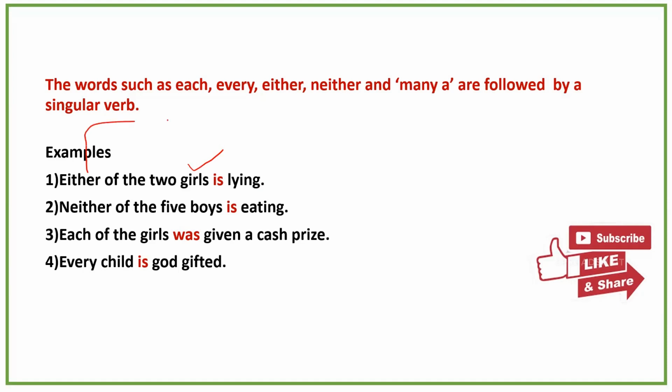So either of the two girls, since either is there, it has taken only a singular verb, is. See the second example. Neither of the 5 boys is eating. Similarly, see the third example. Each of the girls was given a prize, and every child is God gifted.